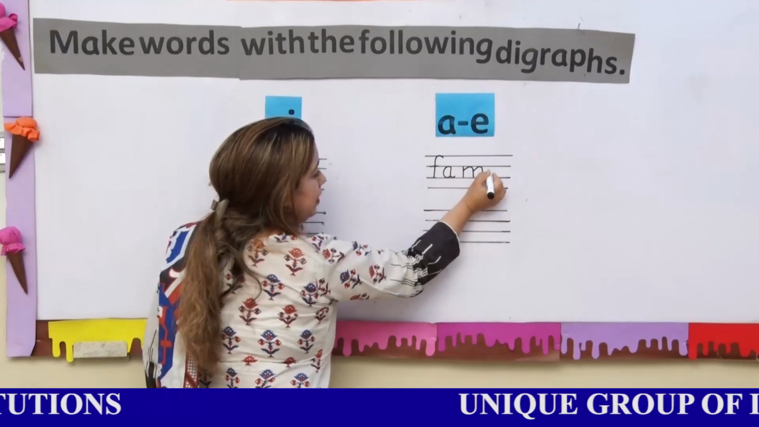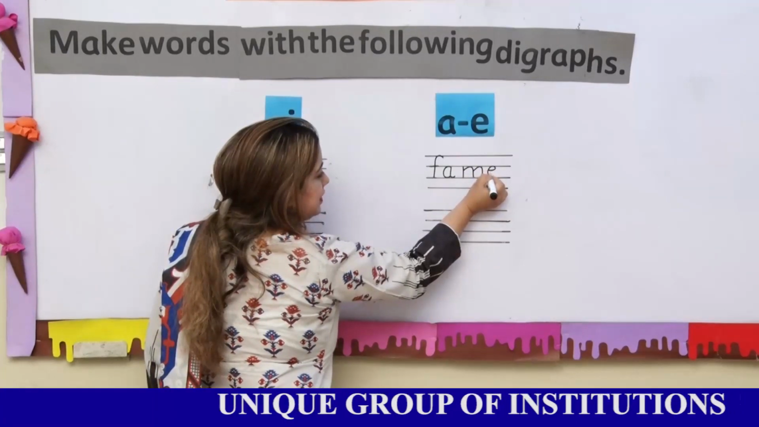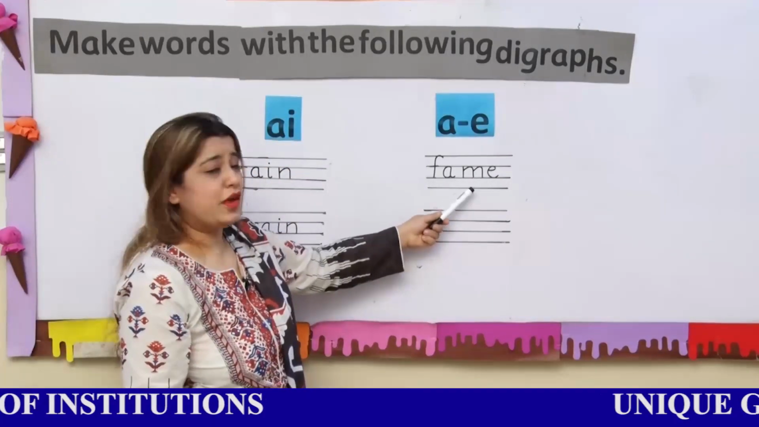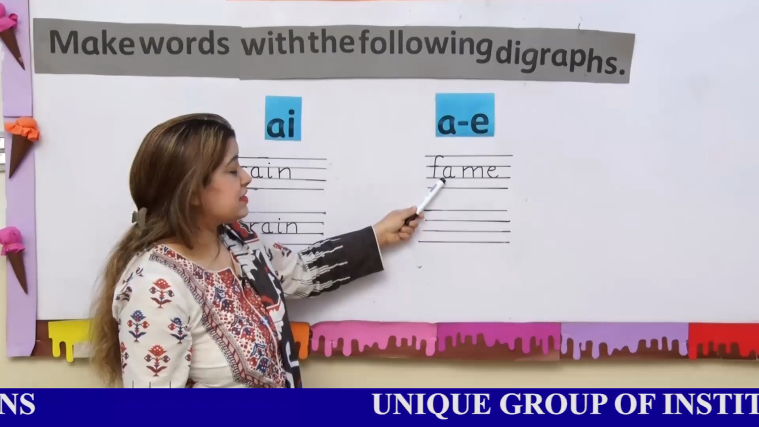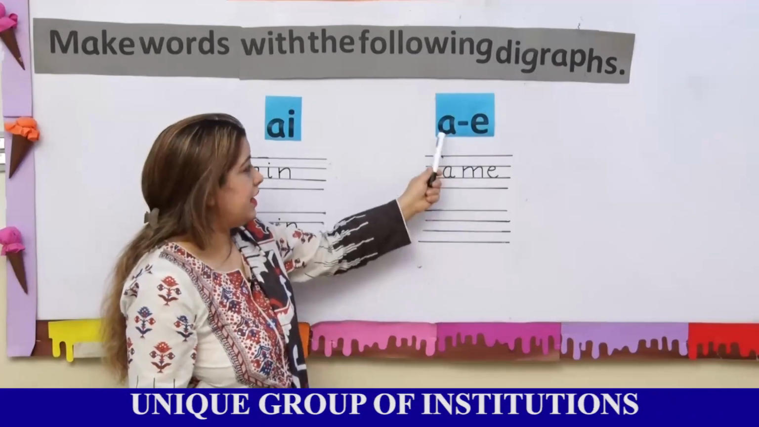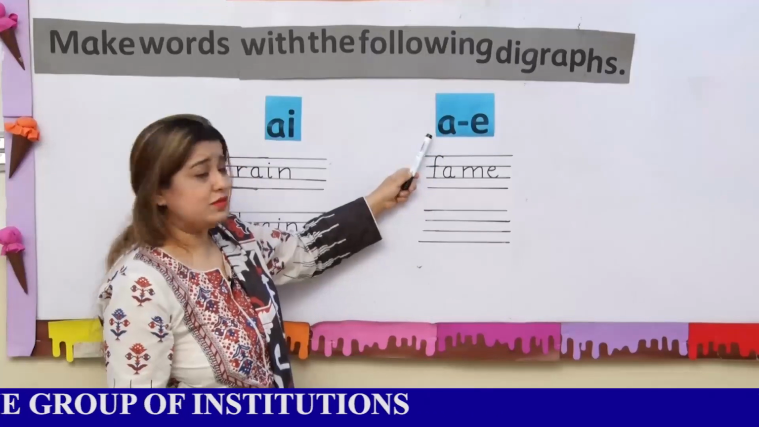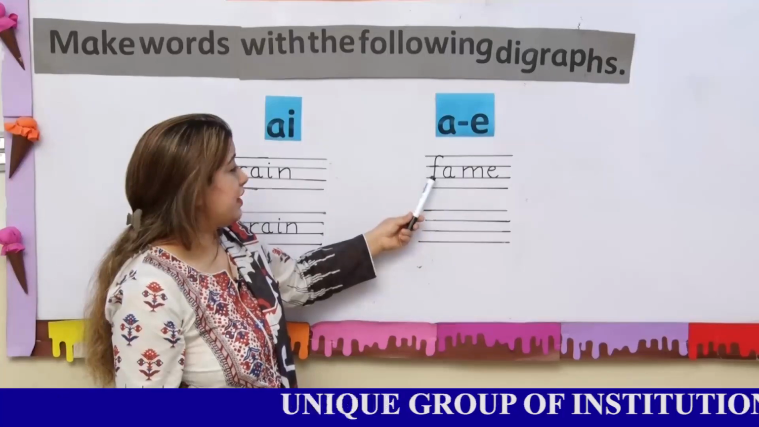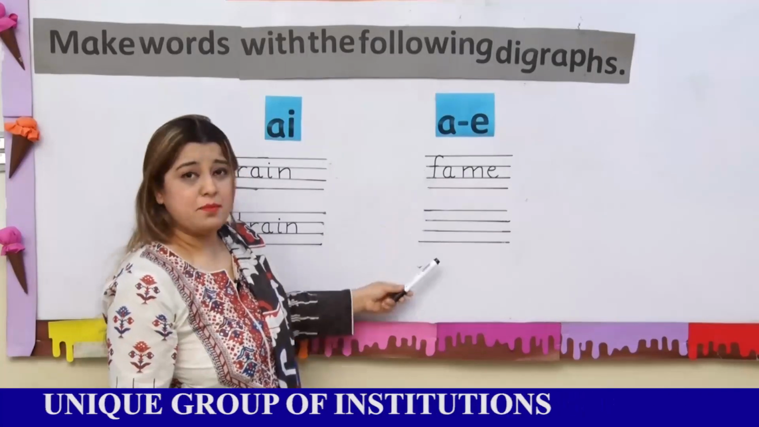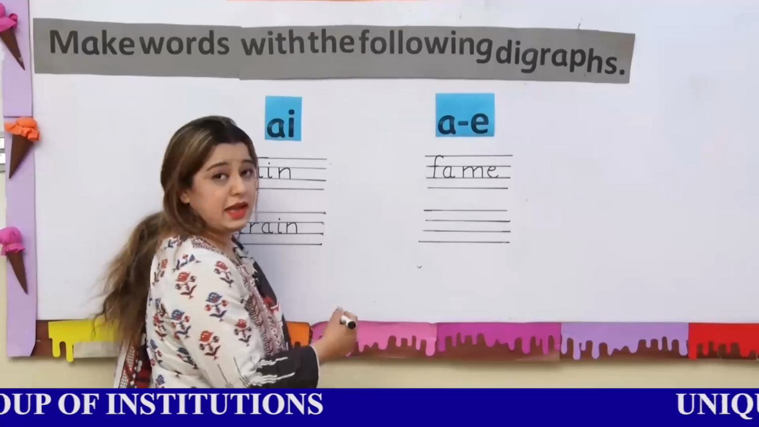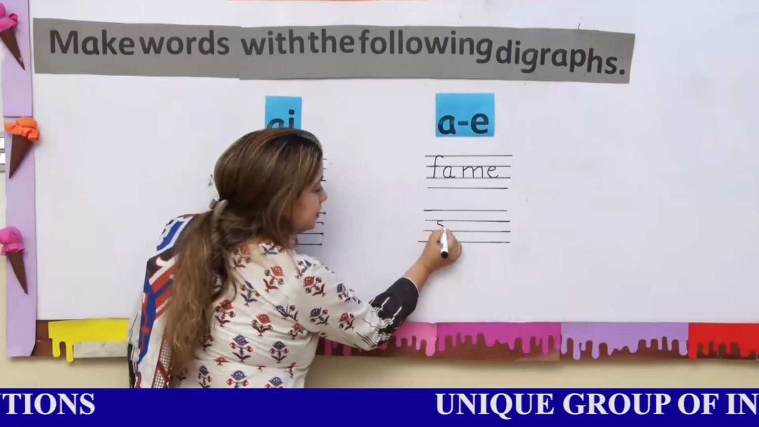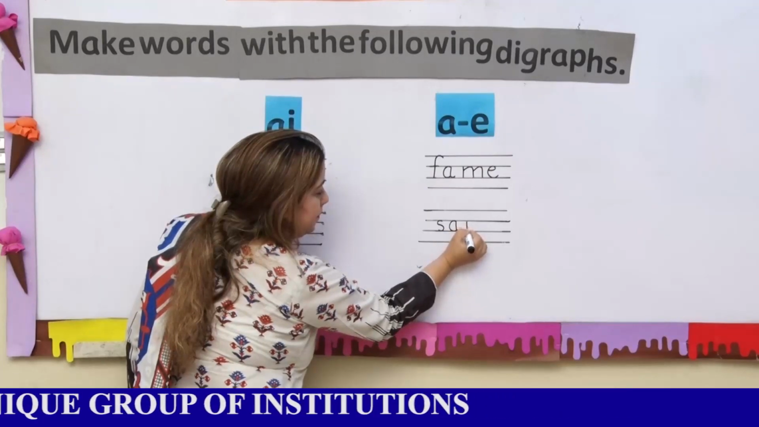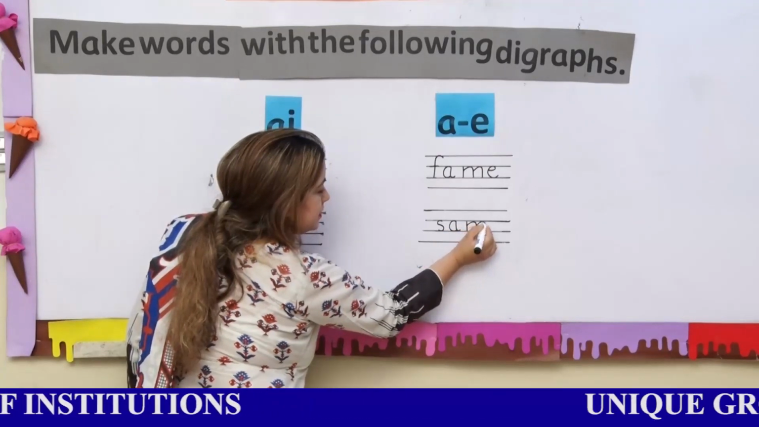And I told you earlier that when E comes at the last, it has no sound. F, A, M, fame. Look at this. A is coming in the center and E at the last. A dash E means the digraph, the words should have A in the center and E at the last. You can also write any other word like same, name, tame. Same. S, A, M. Same.